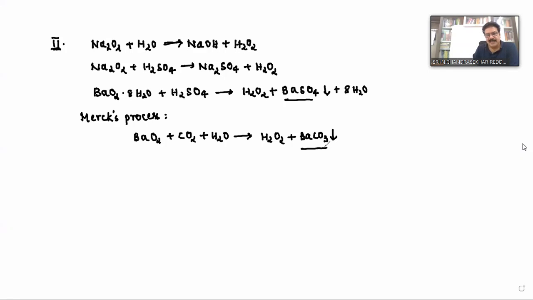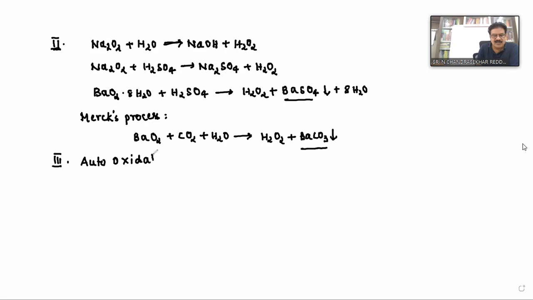Okay. Now these are the simple laboratory methods. In these preparations of hydrogen peroxide, we are not getting concentrated hydrogen peroxide. Only nearly 10% hydrogen peroxide, not more than that. Okay, very diluted. And one more method is also there, that is auto oxidation or self oxidation method.